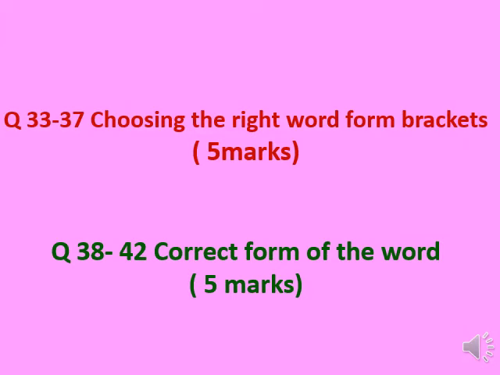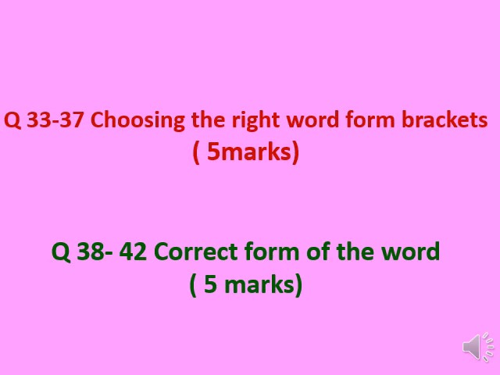The questions from 33 to 37 are for 5 marks, and the students have to choose the right answer out of the 2 answers given in the brackets. The options will be from homophones like to, two, too, or sun, son, meet, meat, like that.